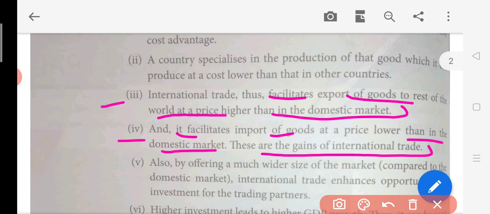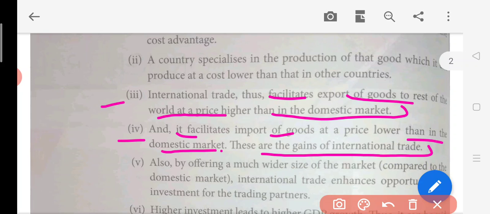Okay, so why are we doing it? Because we are importing that good, because the price is lower in the other countries. So definitely we are going to import from outside, and we are not going to manufacture that thing or buy that thing in India. Because in this scenario, the domestic market is offering you the good at a higher price, and the other countries are producing goods at a lower price.